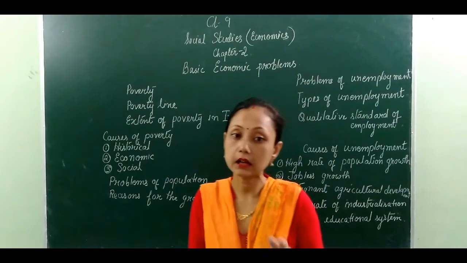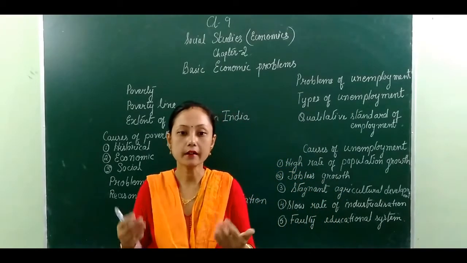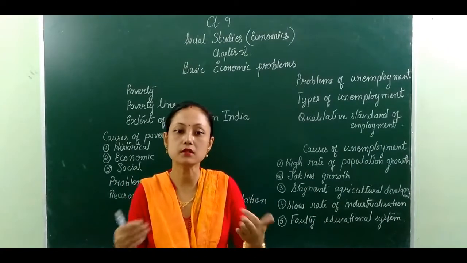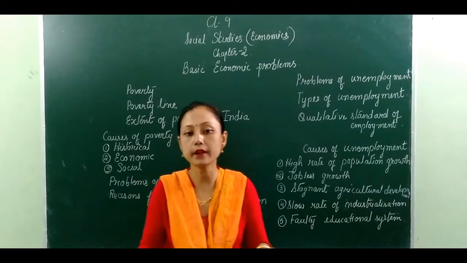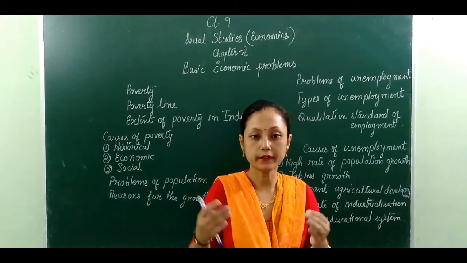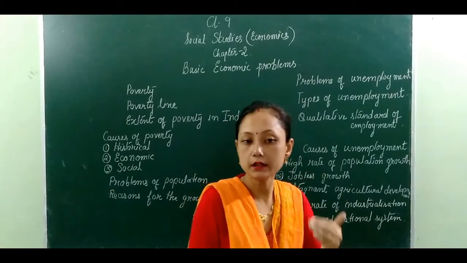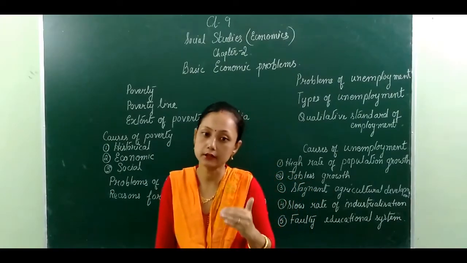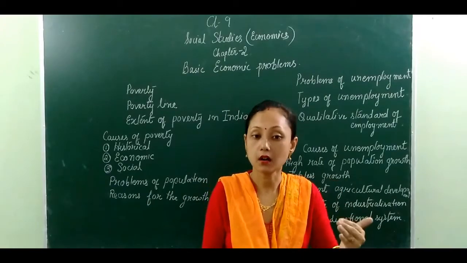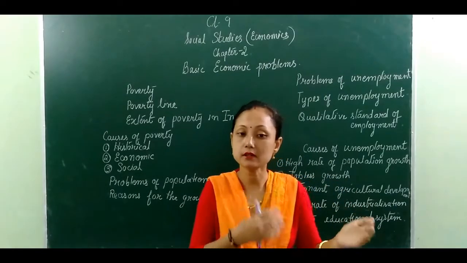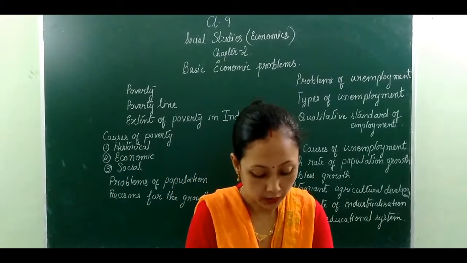Next is seasonal unemployment. Seasonal unemployment means most of the farmers in India have work for 6 months, and the rest of the 6 months they are left without work because there is no rain and the weather doesn't suit their cultivation. For that reason, Indian farmers are seasonal in character, because for 6 months they work hard in the land, but for the rest of the 6 months they are left unemployed. This is called seasonal unemployment.